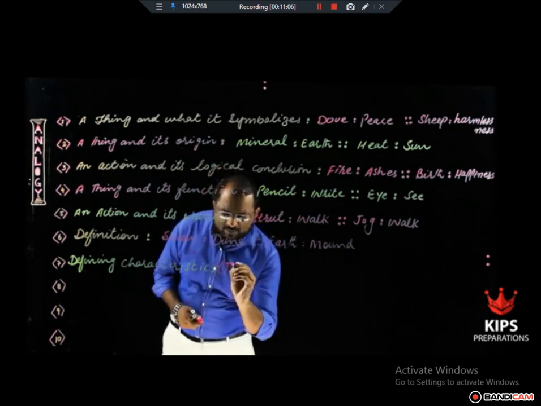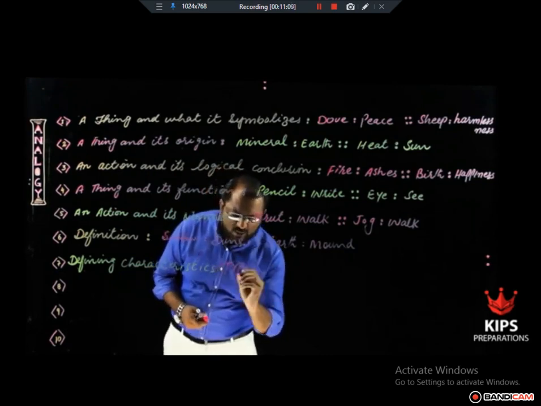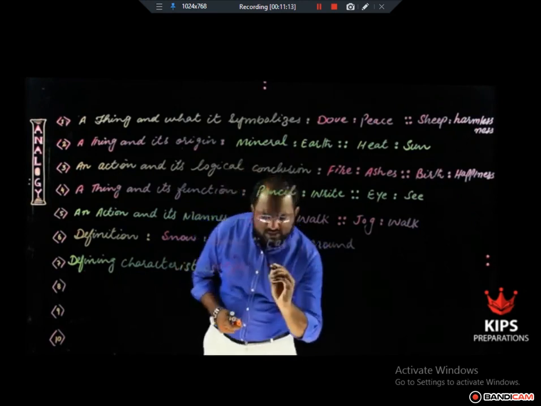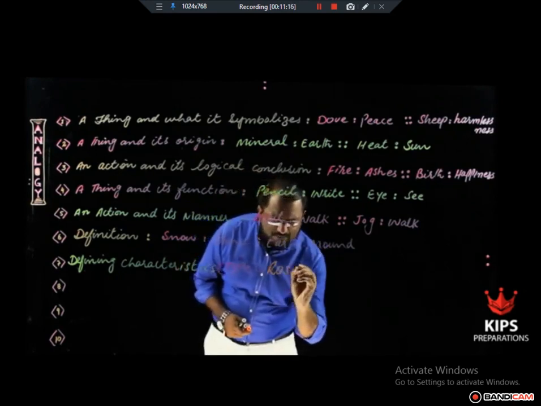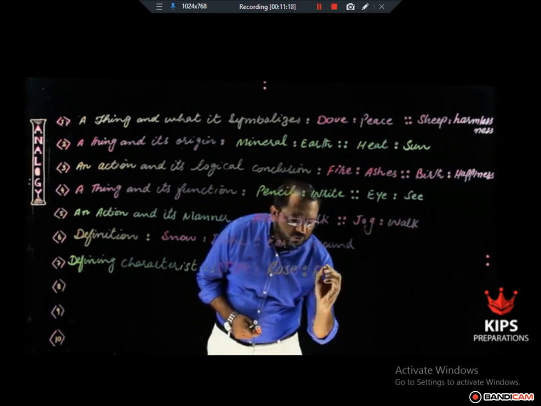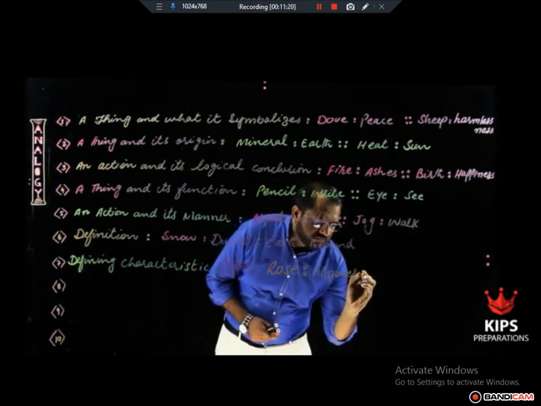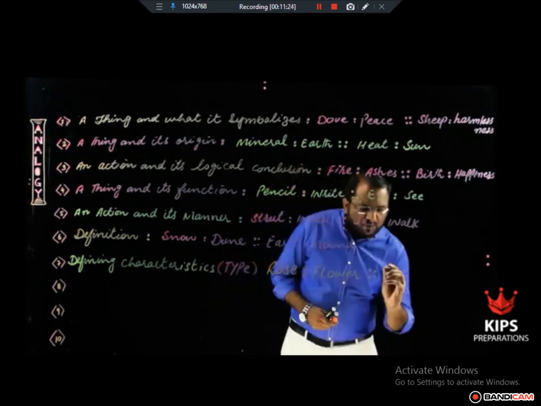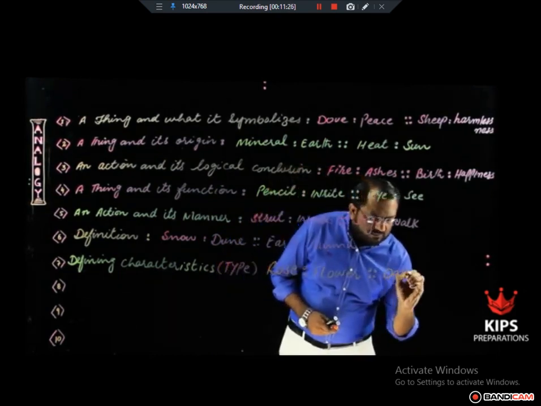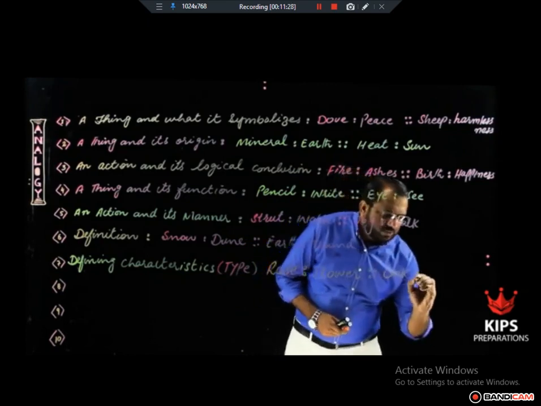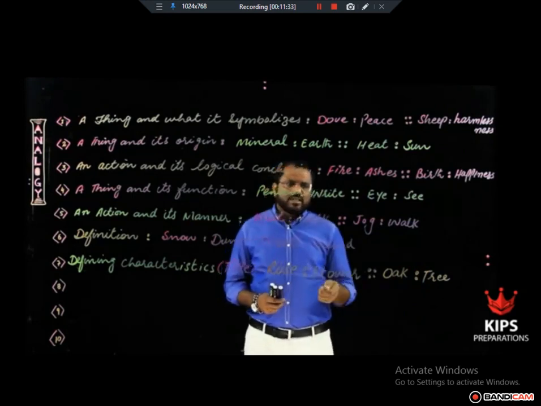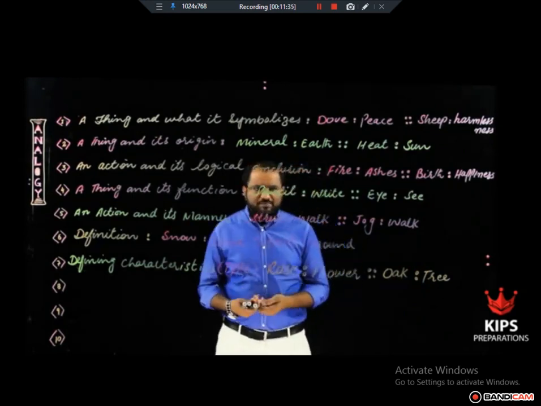One word will be the type of the other word. For example, rose is a type of flower. In the same way, oak is a type of tree. For example, cricket is a type of game.